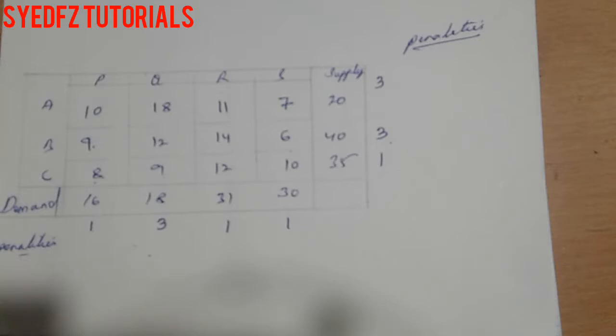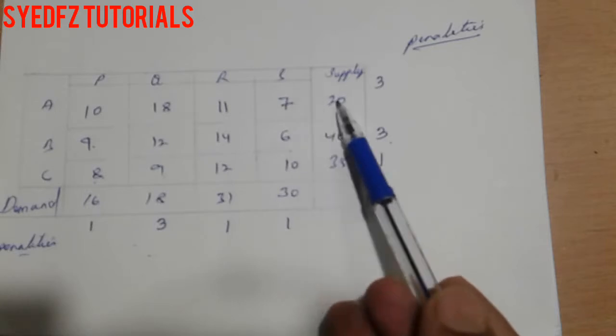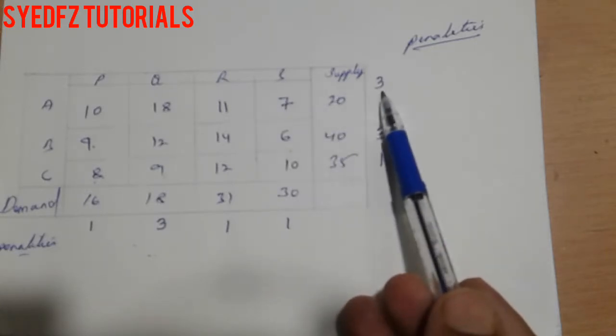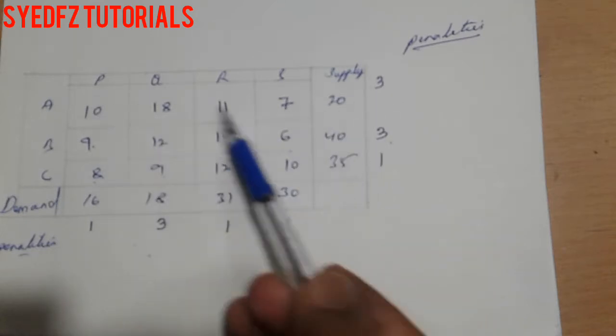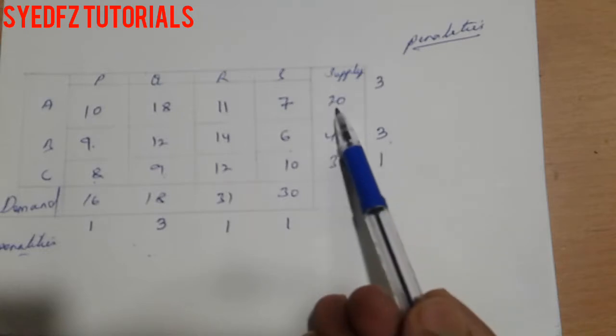For example, if we choose this one, the minimum is 7. 20 is the supply, 30 is the demand, so we can give 20.